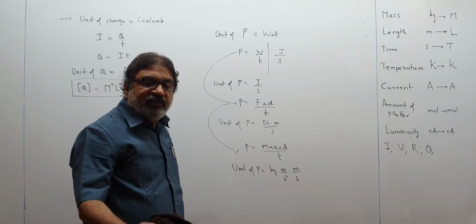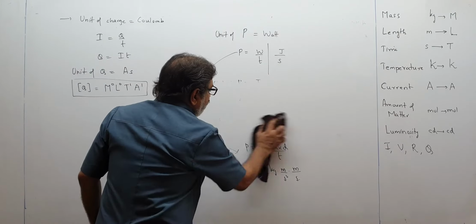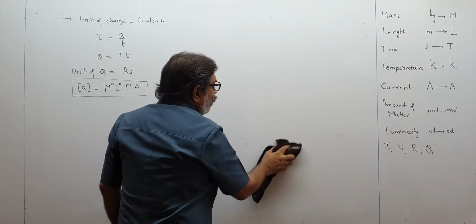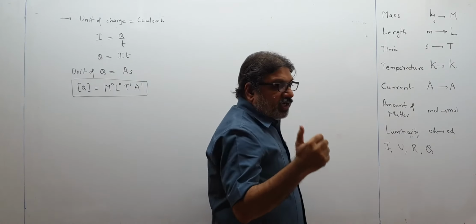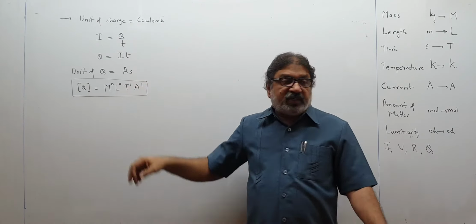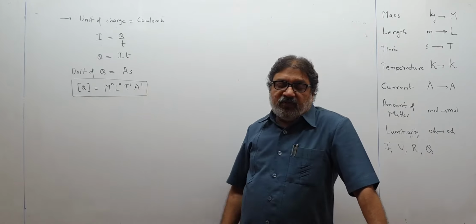Newton further into kg meter per second square. Coulomb was not seen, so we thought of some formula of charge. So we came to know charge is IT, and I will be ampere, T will be second. Ampere and second both are over here. So this becomes the dimensional formula for charge.